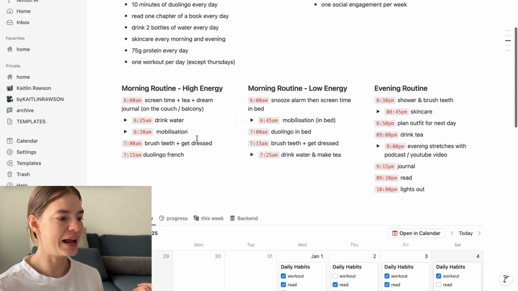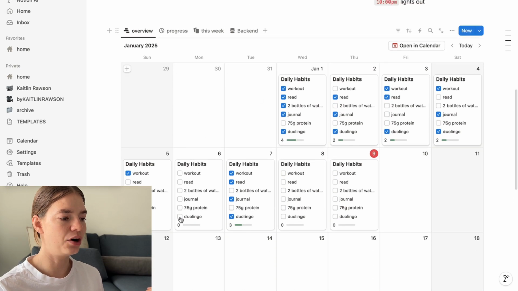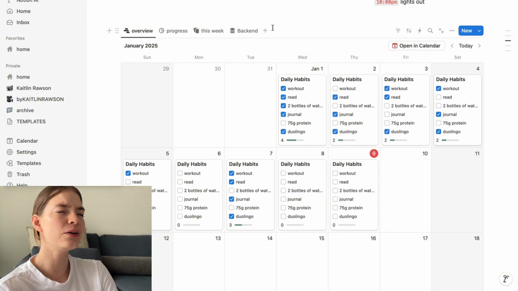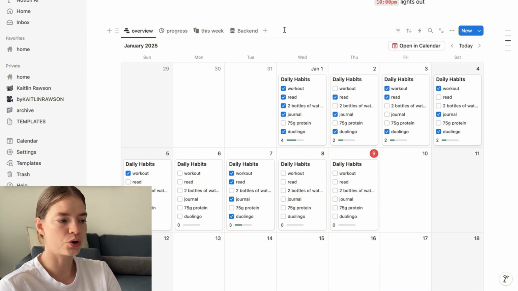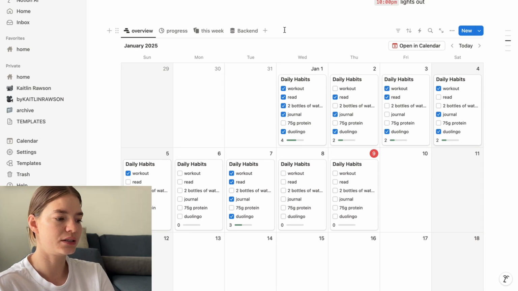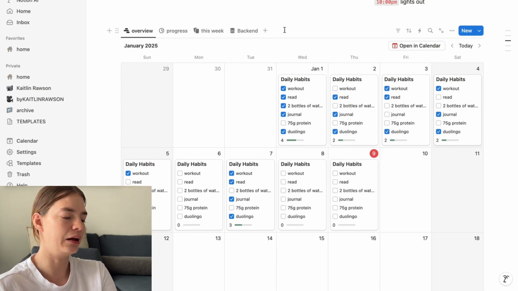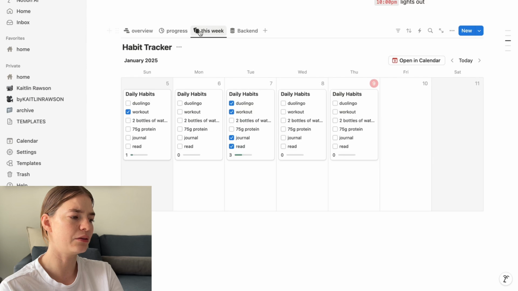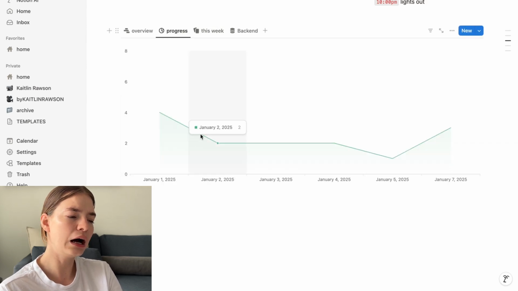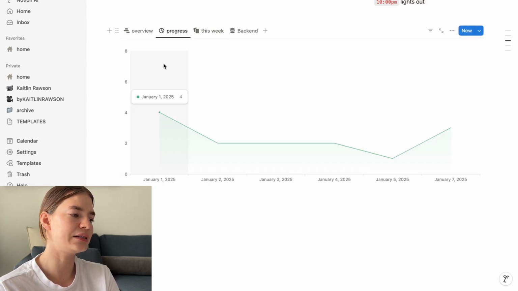Then next, I've got my actual habit tracker over here. I'm using a new habit tracking template this year, just because I was using one last year that I think was a little bit overly complicated. I can't even remember because I fell off with it so quickly. So this is just a super simple one that's going to allow me to track my habits. I haven't looked too much into this progress bar and the this week and the back end thing. I'm not sure I love the way that this progress is displayed.